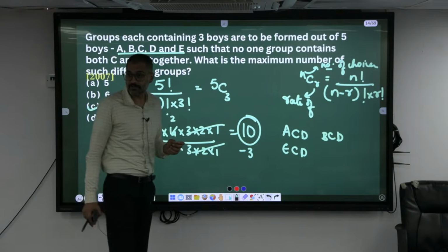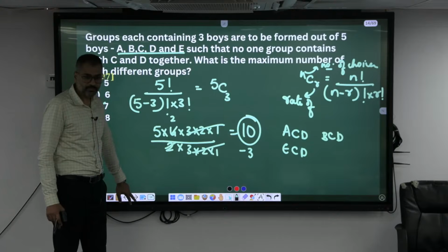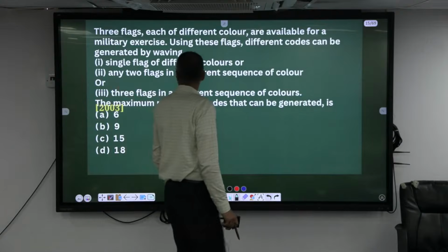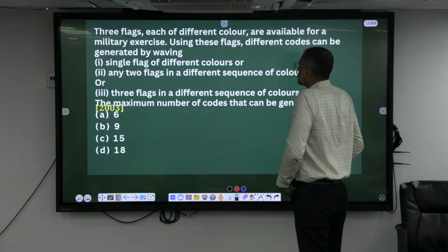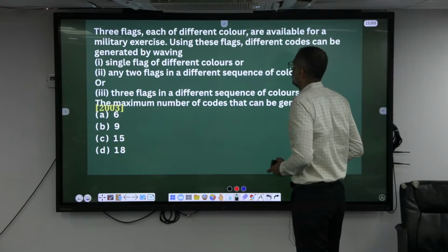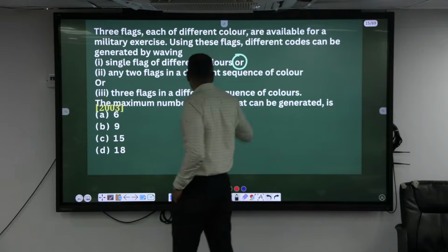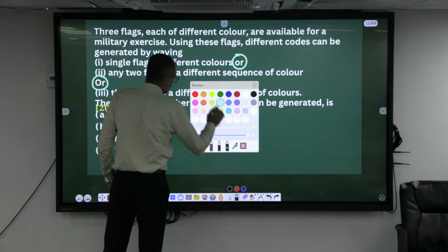Shall we move to this one? Colors. What do you mean by OR? Addition. So 3 conditions he has given with an OR.